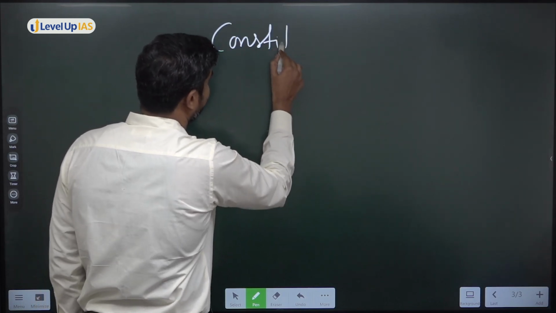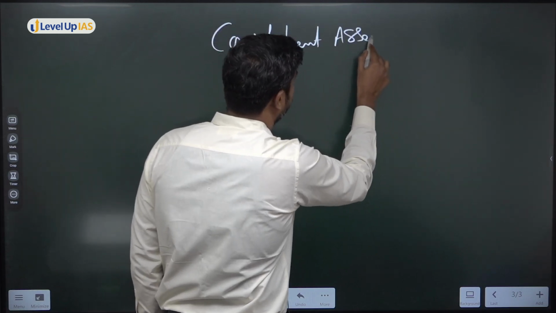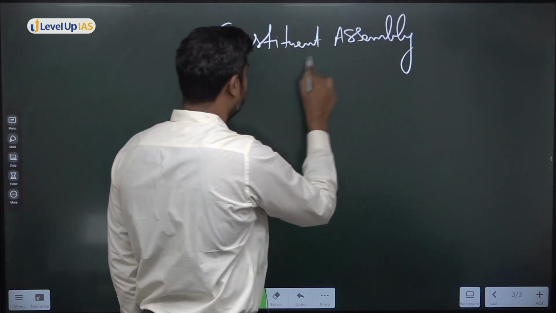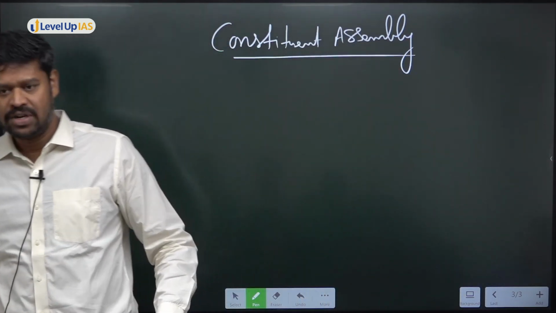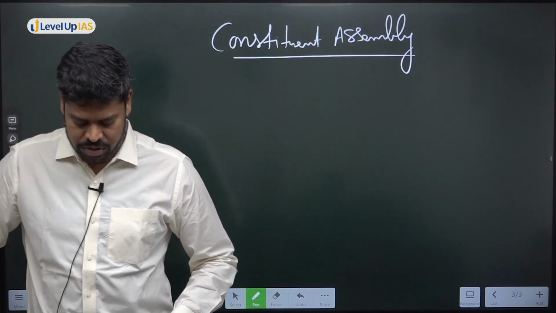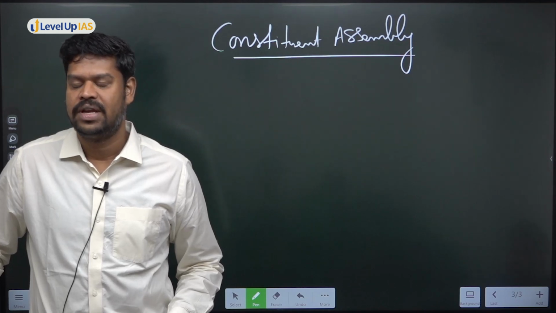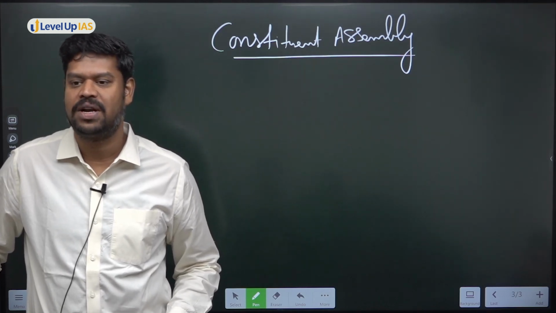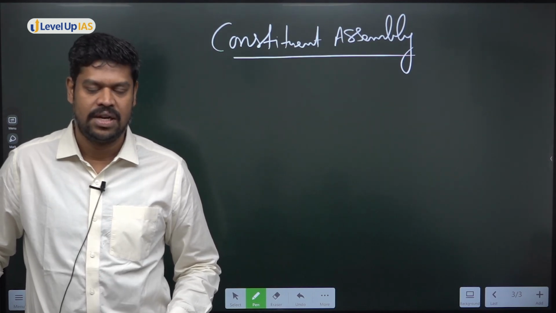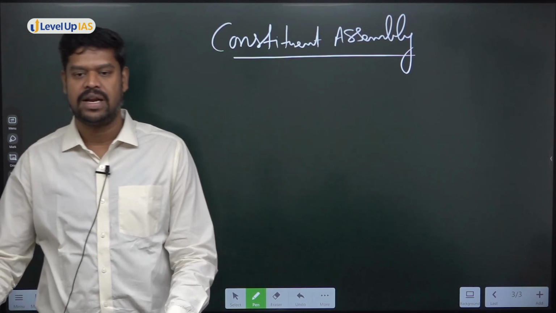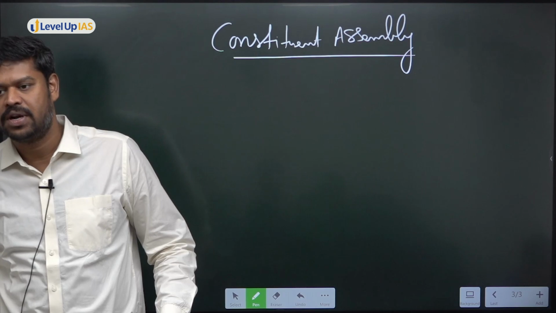M. N. Roy coined this term Constituent Assembly. But my question is, who put forward this idea that the destiny of India should be in the hands of Indians? Or who put forward that India should be governed by the Indians? It was Mahatma Gandhi who put forward this particular idea, so that the destiny of India should be decided by the Indians. He did not use the word Constituent Assembly, but indirectly his idea is, yes, there should be a Constituent Assembly. Way back in 1922, he put forward this particular idea.